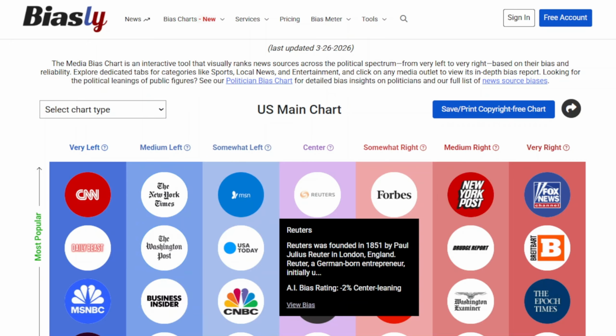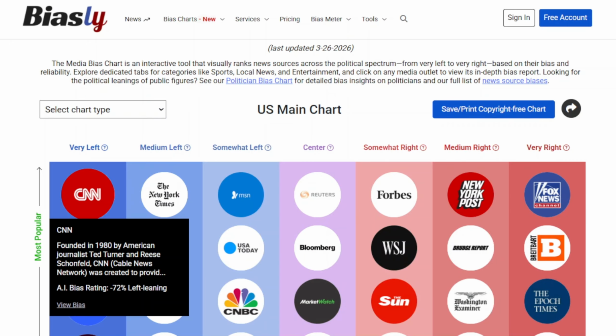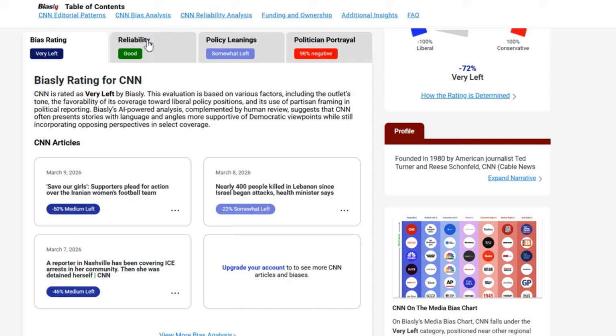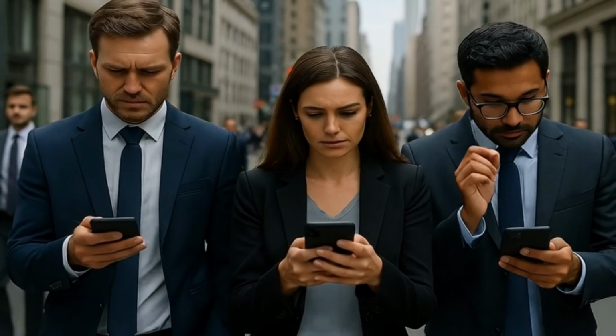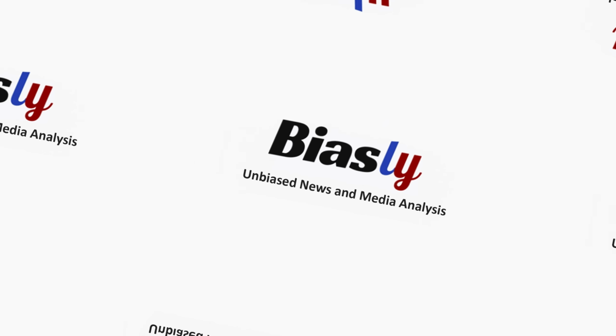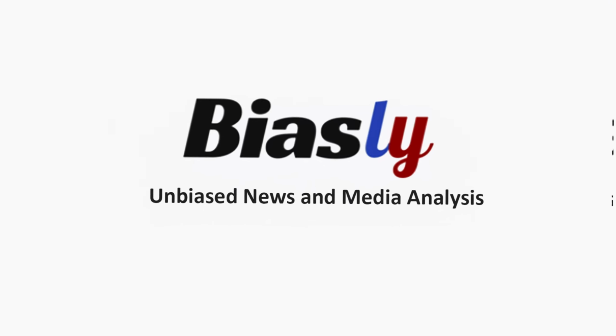Compare how your favorite sources stack up across the industry. Track the bias rating, reliability, and even shifts in sentiment over time. Whether you're a journalist, educator, politician, newsroom leader, or simply someone who wants the truth, Biasley helps you stay informed, not influenced. Let's build a world with stronger media literacy and smarter news habits.